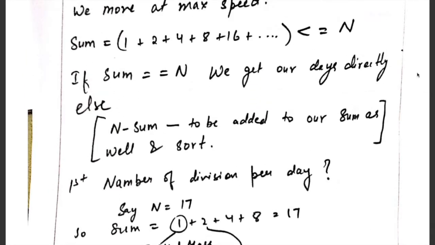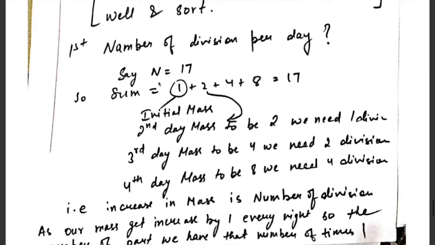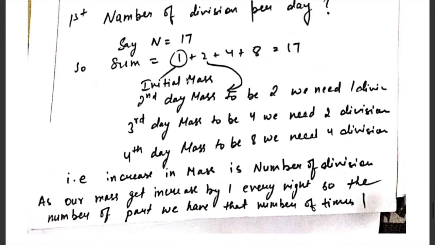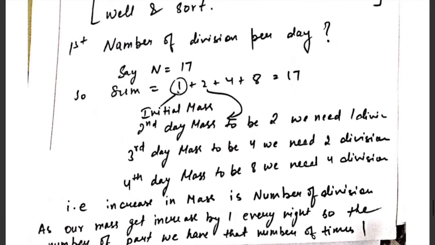To better understand what is happening here, let's take an example. Suppose our given n is 17, and we have calculated the sum as 1 plus 2 plus 4 plus 8, which is also equal to 17. So as you see, the initial mass was 1, on the second day the mass will be 2, on the third day it will be 4. If you want to calculate how many bacteria divided on a particular day, we simply take the difference of the adjacent numbers.